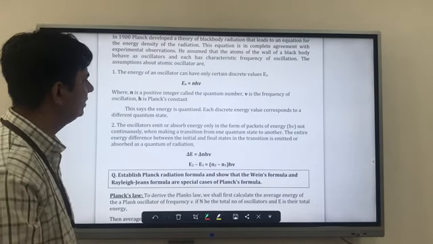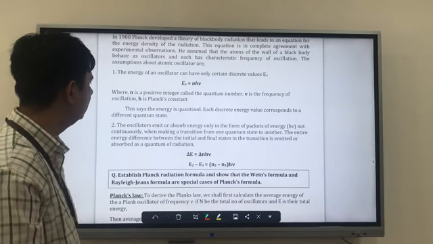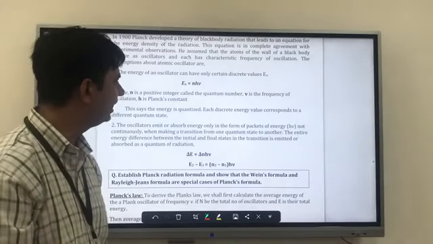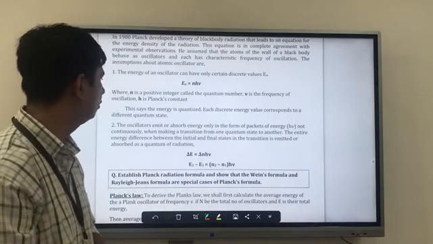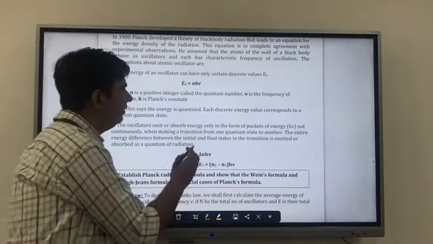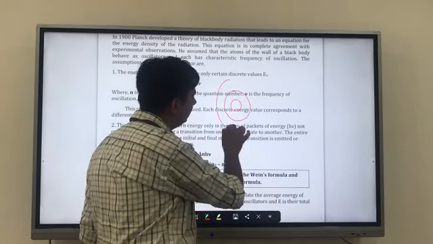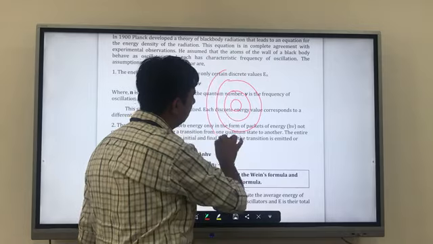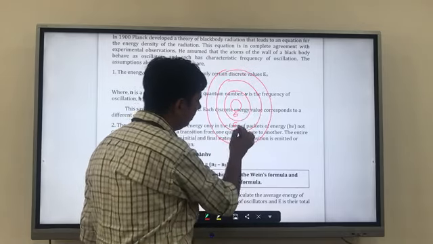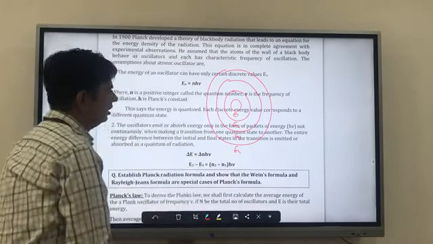Here n is a positive integer called the quantum number, ν is the frequency of the oscillator, and h is Planck's constant. And this says that the energy is quantized. Energy is quantized, and each discrete energy value corresponds to a different quantum state. How can we understand it? We can say that each energy level, if we say E1, I am giving just an example, this is not the actual one, but this way we can use it.